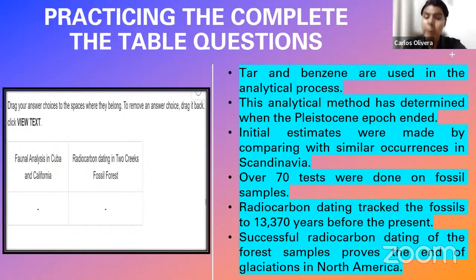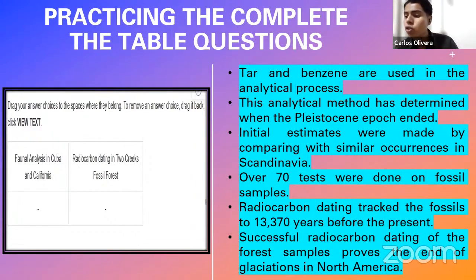Two different sentences. That means that you're going to have some of these sentences not inserted within the boxes. So when that happens, don't worry about that, okay? You're not going to insert all of these statements. The same case for the summary question. Maybe you're wondering that, not all the statements are going to be included, of course, but in this case, it's just two of them in each category, okay? So for example, the other one that says over 70 tests were done on fossil samples, I remember that that particular one was part of the category that says radiocarbon dating in Two Creeks fossil forest.